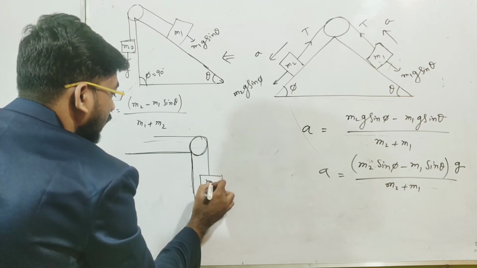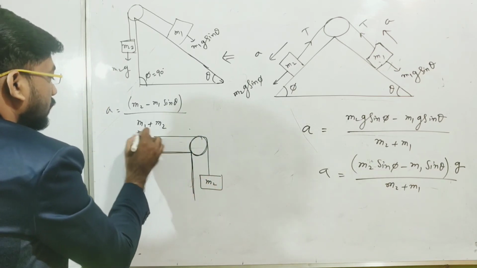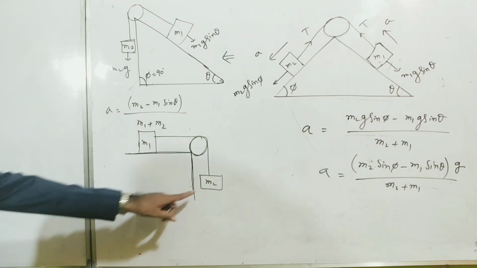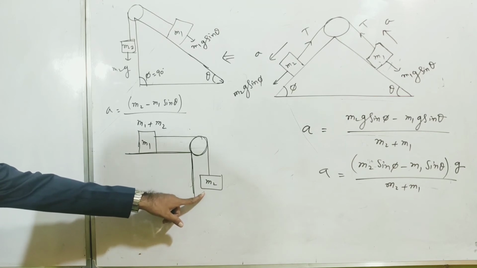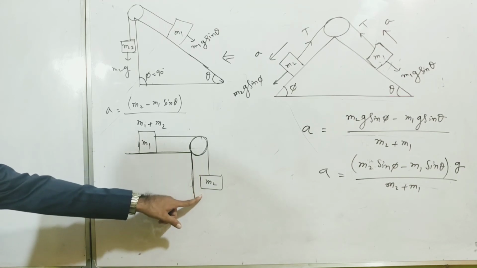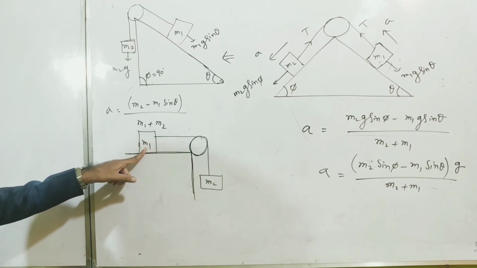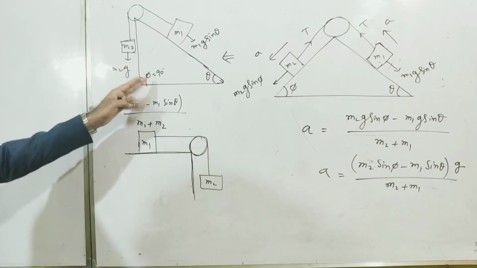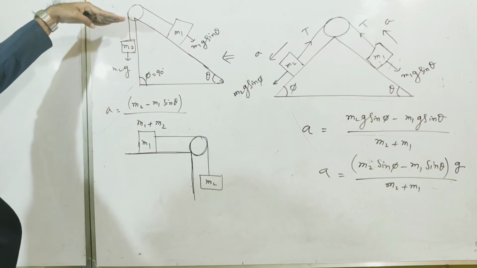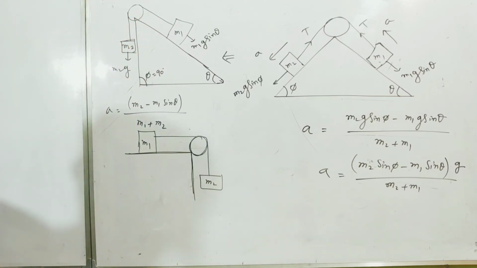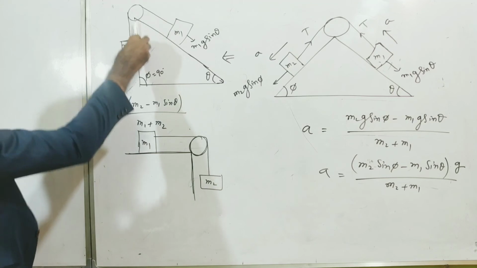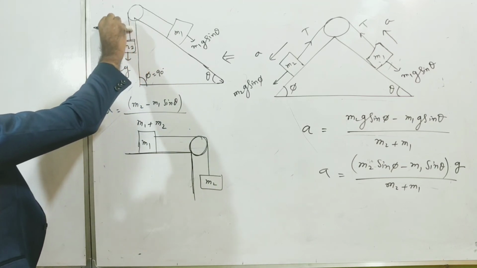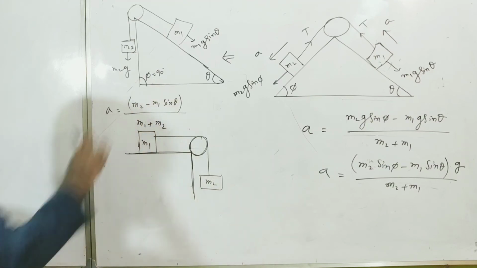So this was our m2 and this was our m1. Now you can see one angle is 90 degree. With m2 the angle is 90 degree, with m1 the angle is 0 degree. You can see this is phi 90 degree, but if we put this along the horizontal, then this line is converted into this. With the horizontal there is no angle, so phi will be 0 here.